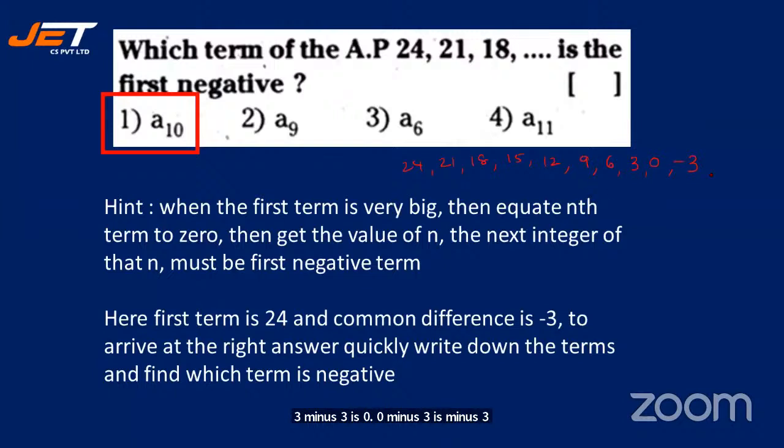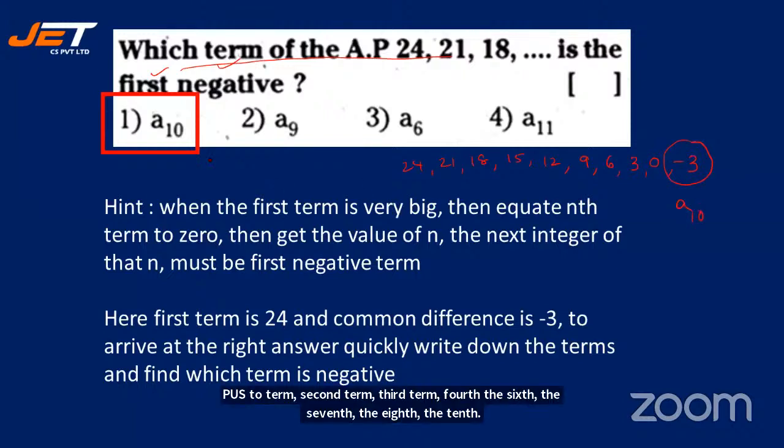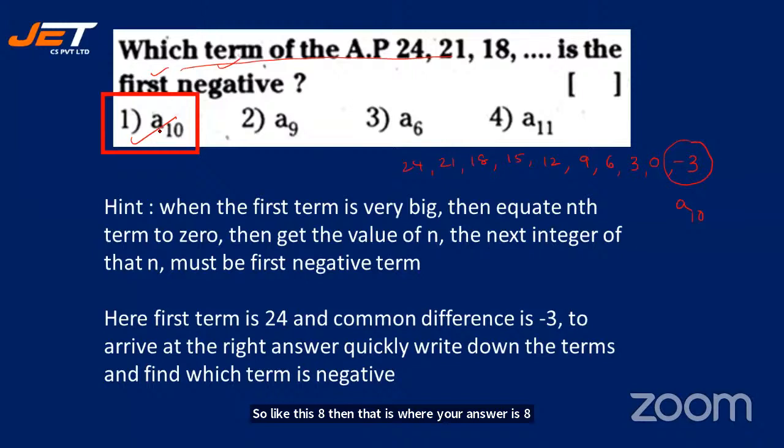All right. So what is your question? Which term of an AP is the first negative? See here, the first negative is minus 3. Count: first term, second term, third term, fourth, fifth, sixth, seventh, eighth, ninth, 10th. So it is A10. That is why your answer is A10. This is what I explained to you earlier. All right, no problem. Let's move on to the next question.